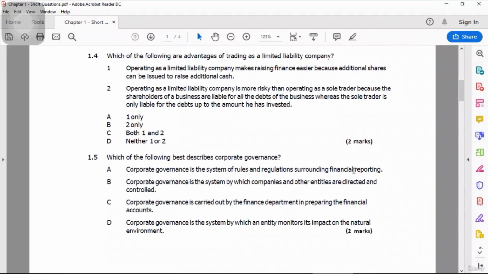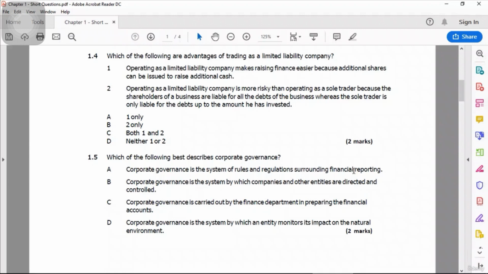Now let's move to 1.4, which says which of the following are advantages of trading as a limited liability company? Advantages of a limited liability company. So operating as a limited liability company makes raising finance easier, because additional shares can be issued to raise additional cash. Yes, this is true, but let's see the other one also.